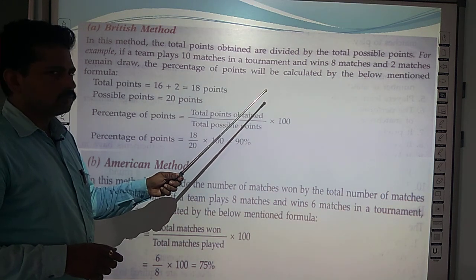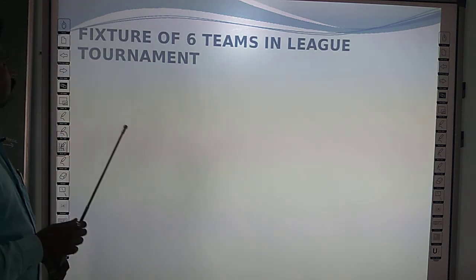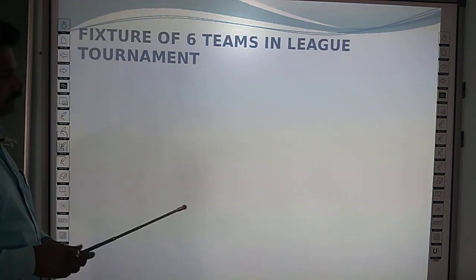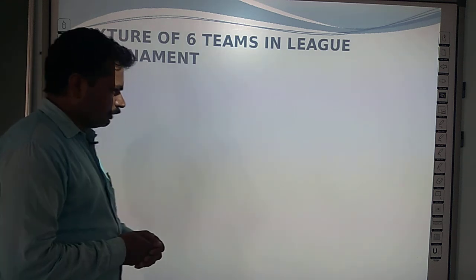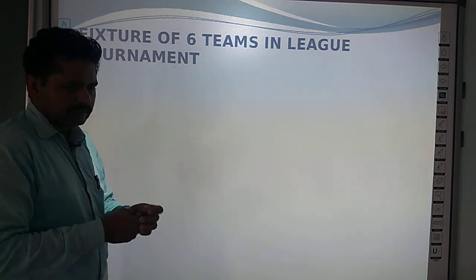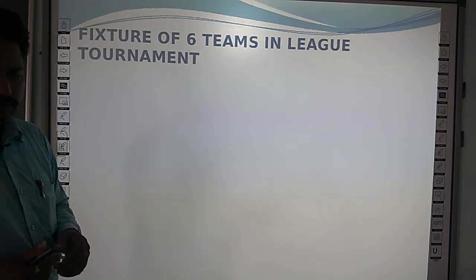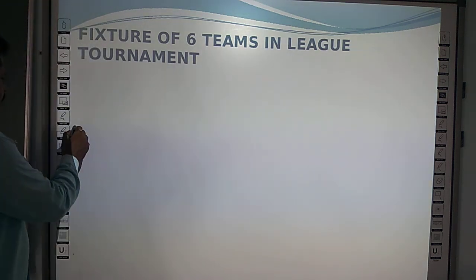Now you have to know how to draw the fixture for these teams. Here, the fixture for 6 teams in league tournaments. A league tournament fixture can be drawn in various ways. There are various methods of drawing a league tournament fixture. First is considered as